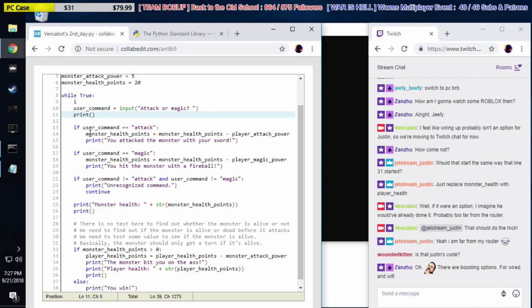This code we have right now is the code that me and my friend Undead Kaiju wrote a couple weeks ago. And Justin watched our YouTube video where we wrote that code. It's at our YouTube channel, youtube.com/VencabotArchive. Now he's all caught up with us. He's going to help us continue the code. We couldn't get Kaiju here today.